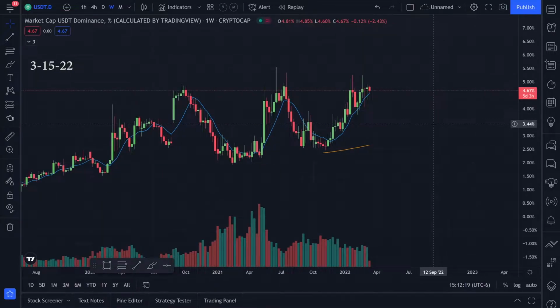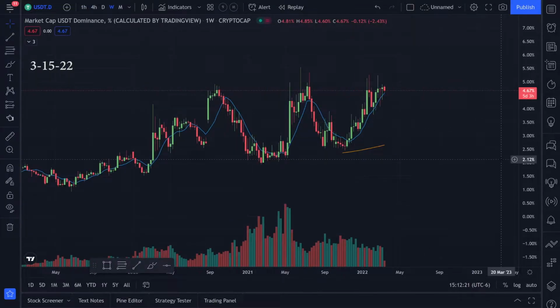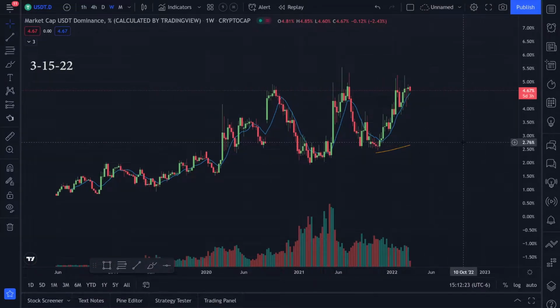So yeah, I got a request for this to take a look at it, and it looks kind of interesting. I actually never looked at this chart before, but we can take a few things from it. And there's another chart that I want to look at, which is the US dollar coin dominance chart. These are the two stable coins that I'm most aware of, Tether and the USDC. So we'll take a look at this chart, and then we'll take a look at the US dollar coin chart.